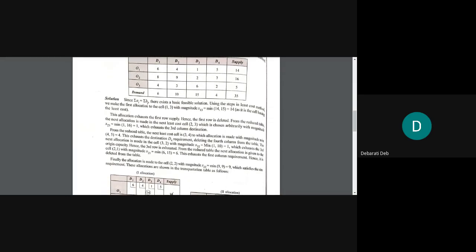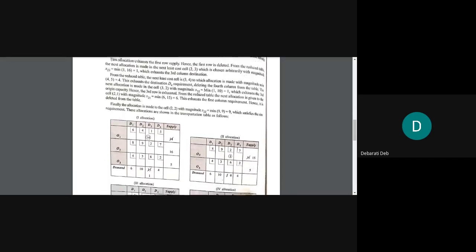Alright, now this one you will do as homework. This sum you will do as homework. Okay. No need to write all these details because in this book the sums are being explained. That's why it has been written in detail. But no need to write this in detail. Just write since summation ai equals summation bj equals 35, there exists a feasible solution. Just the first line you will write, and after that you will go on with allocation.